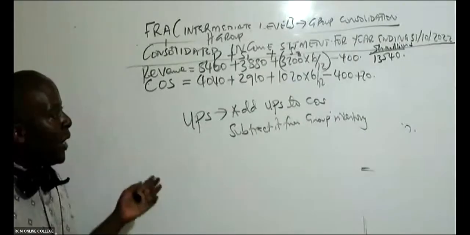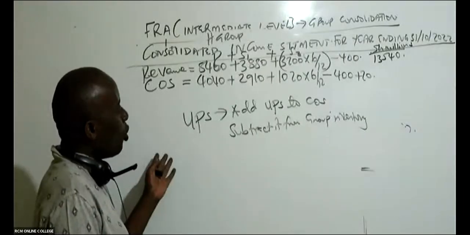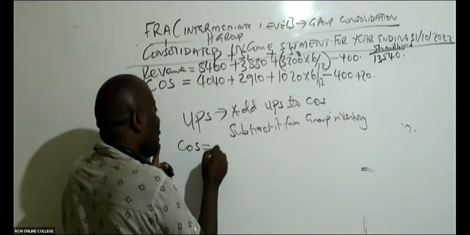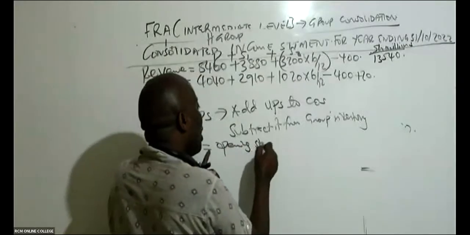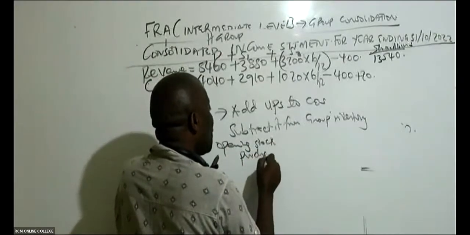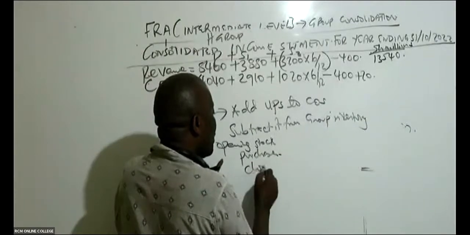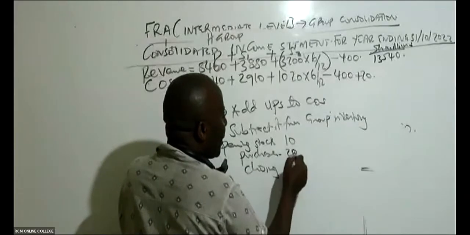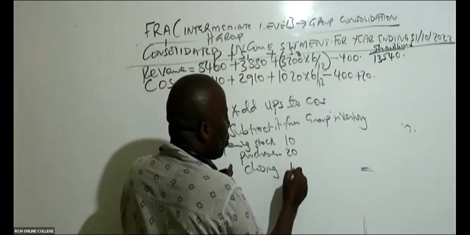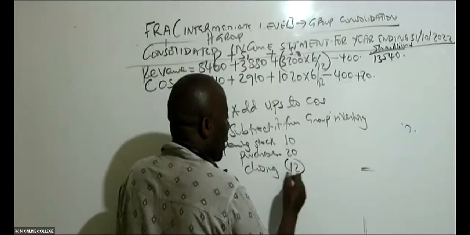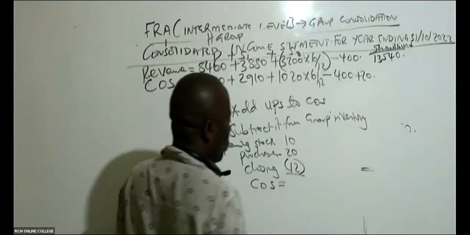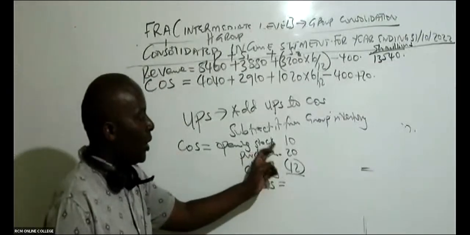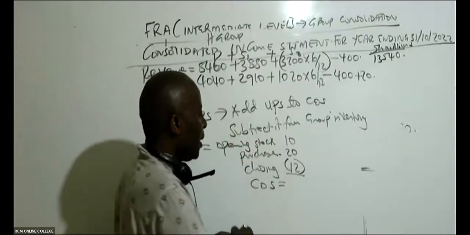And I can explain why we are adding 20 to cost of sales. How do we normally get cost of sales? We normally take opening stock, plus purchases, and then less closing. So if, for example, I have this opening stock as 10, purchases as 20, and then closing, for example, as 12, could somebody kindly give me this cost of sales? So what is 10 plus 20? That is 30. 30 minus 12, that gives me 18.